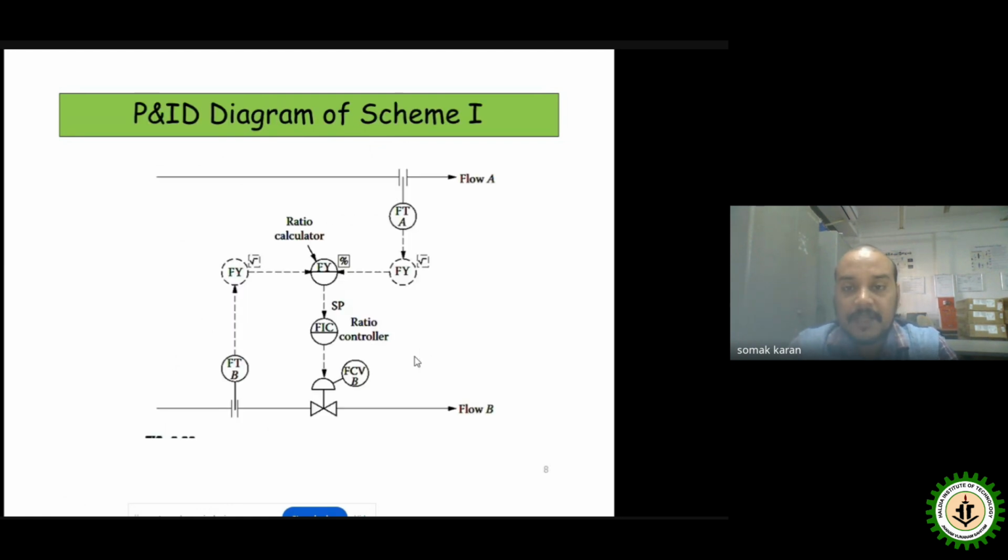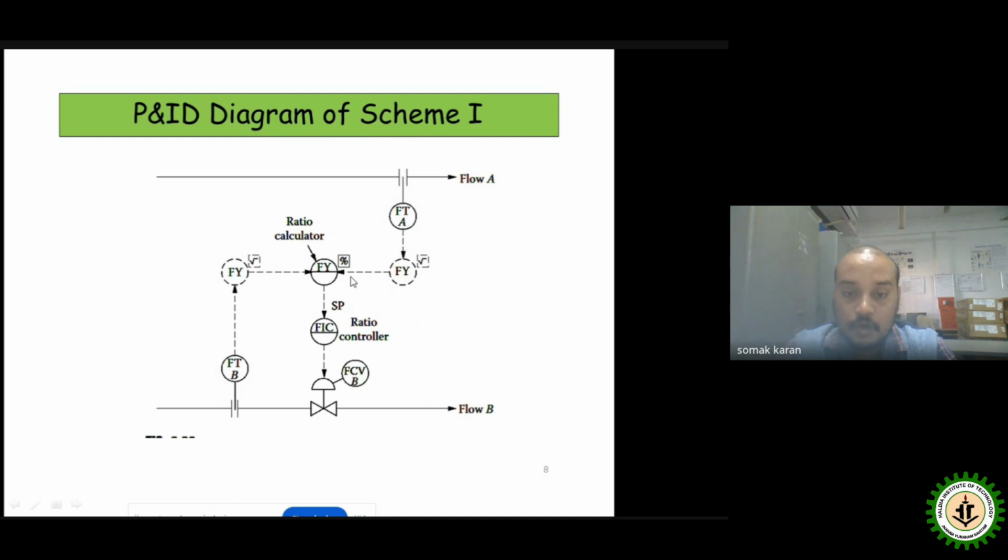So this is nothing but the P&ID diagram of scheme 1. Here you are able to see the flow transmitter for both sides: flow transmitter A for the wild stream, flow transmitter B for the controllable stream. Here we have a flow auxiliary, basically a square root extractor, needed in the case of the DPT, differential pressure transmitter.